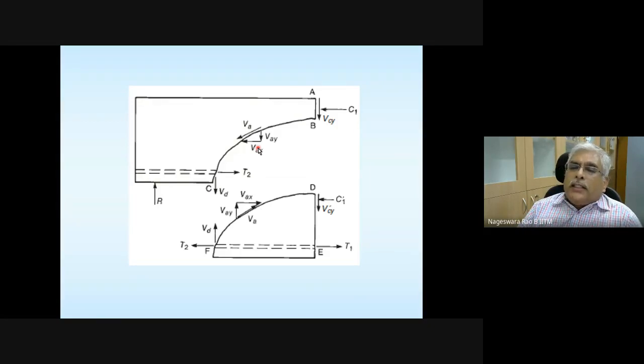For explanation purposes, in this figure, different symbols are shown, VC or VCY or VC prime Y. Anyway, this portion is to show that it is from the uncracked concrete portion.